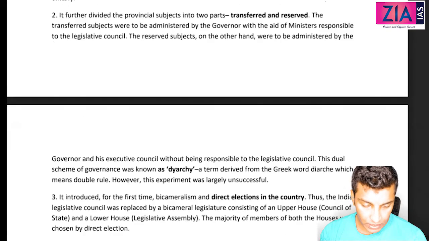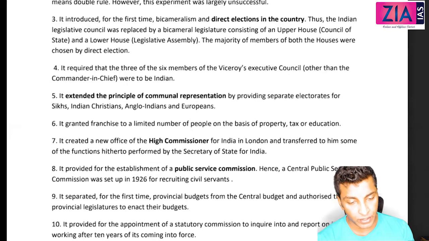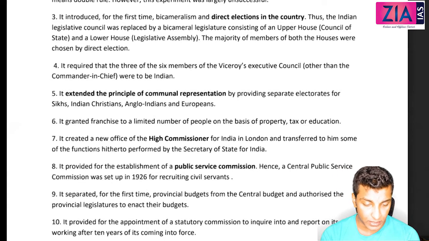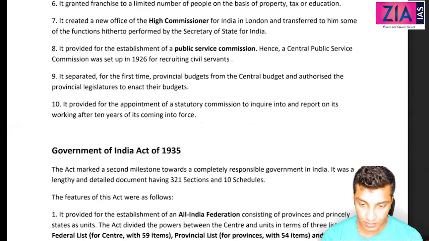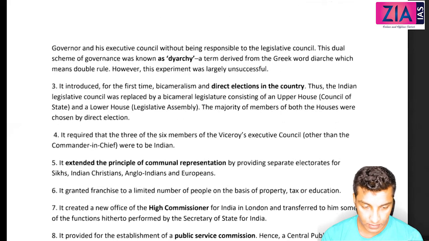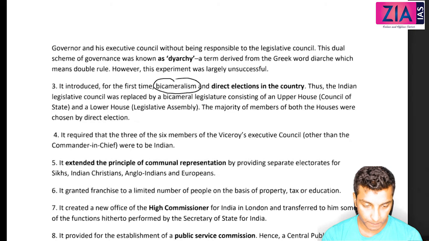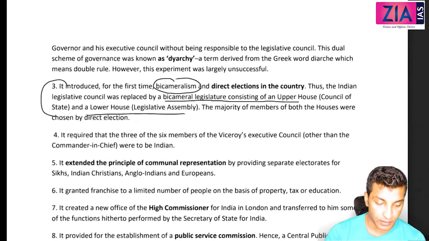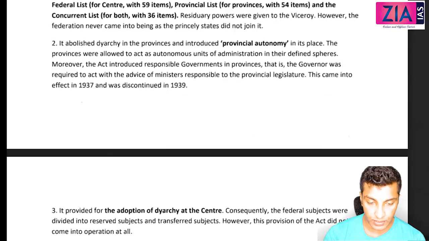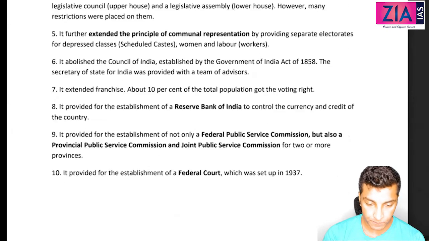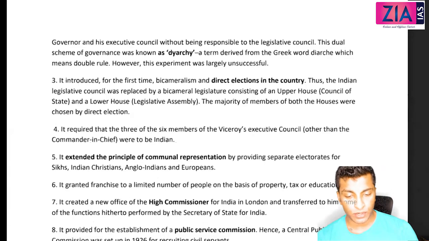Let's look into this. Can you see about bicameralism? I have read this somewhere, but I don't remember. These are minor points only, like bicameralism. Bicameralism is there in 1919, sir. Yes, it is at the central level. So here at the central level, and here at the provincial level. So that is not that significant.